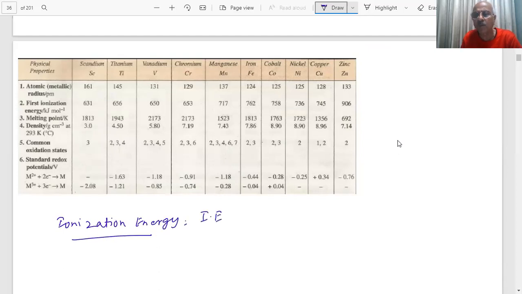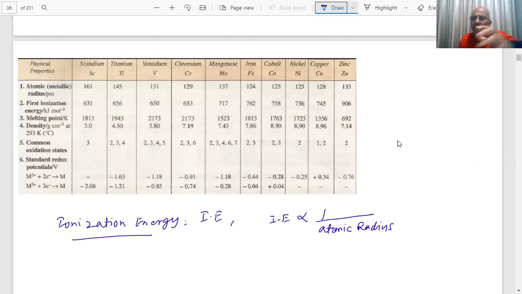The energy required to remove an electron from a neutral gaseous atom is called the ionization energy. We have told you this ionization energy is inversely proportional to atomic radius. The larger the radius, the farther away is the outer electron from the nucleus, and the lower will be the ionization energy.